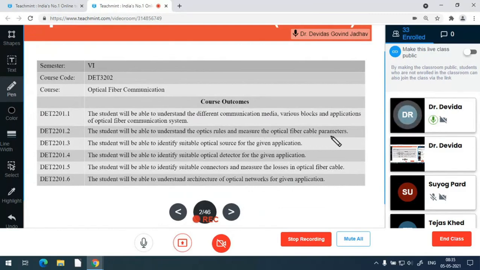The students will be able to identify suitable optical source for a given application. Students will be able to identify suitable optical detector for given application. The students will be able to identify suitable connectors and measure the losses in optical fiber cable. Students will be able to understand architecture of the optical network for given application. So these are the course outcomes.